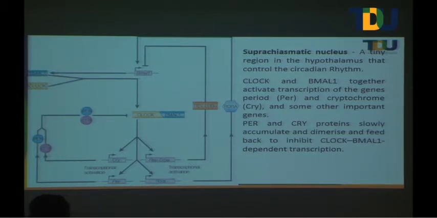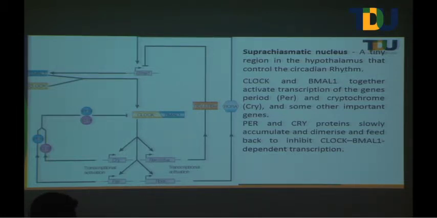Now, how is this connected to the light cycle? Initially they observed in Drosophila that the homologous component of cry, that is TIM, timeless, is light sensitive. When there is light, its production increases. When there is no light, that production decreases. The same case is happening with the cry gene also. So there comes the connection of the light and dark cycle.